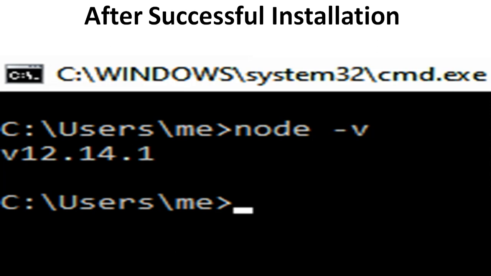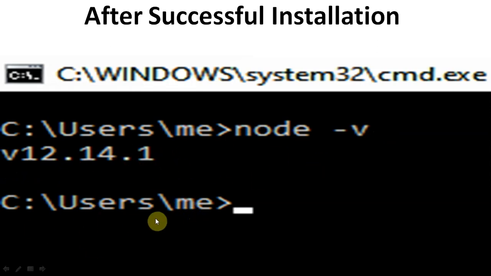After successful installation, you can open the command prompt under Windows by writing cmd.exe in system32. In the command prompt, when you type node -v, it will display the version of Node.js, 12.14.1.